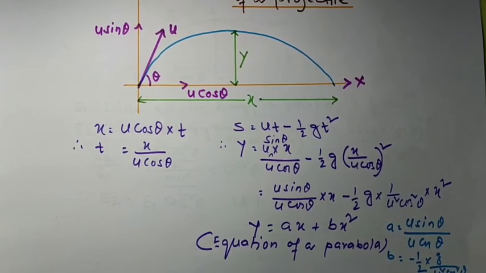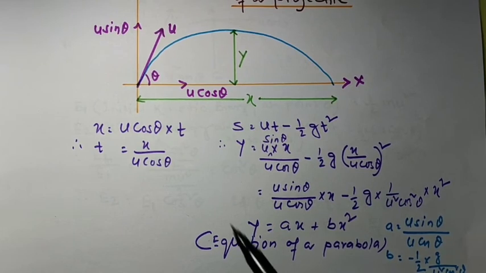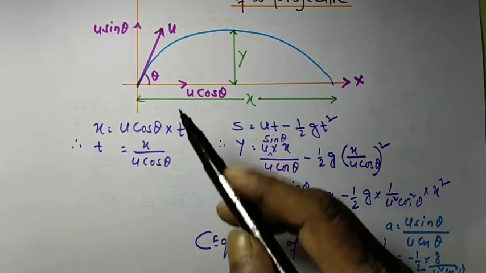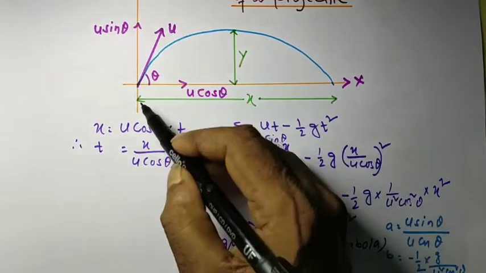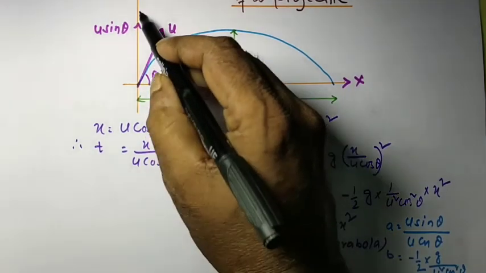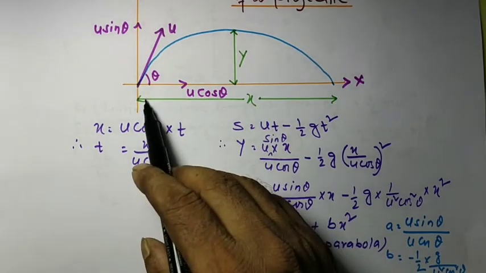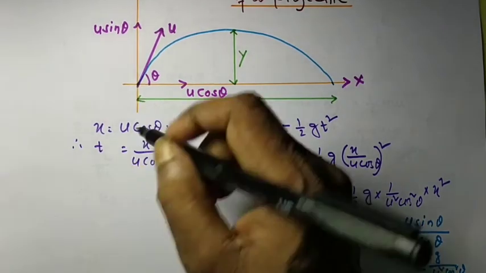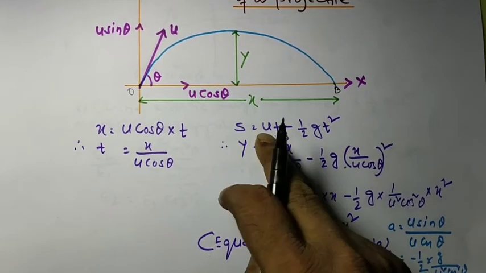Now we will see what is the equation of a trajectory of a projectile. So the equation of a trajectory of a projectile we will calculate. Here we can see the diagram. It is a projectile whose initial velocity is u. We have divided it into two parts, u cos theta along the horizontal plane, and u sin theta in the vertical direction. Then from point O to point B, we can take this as x.